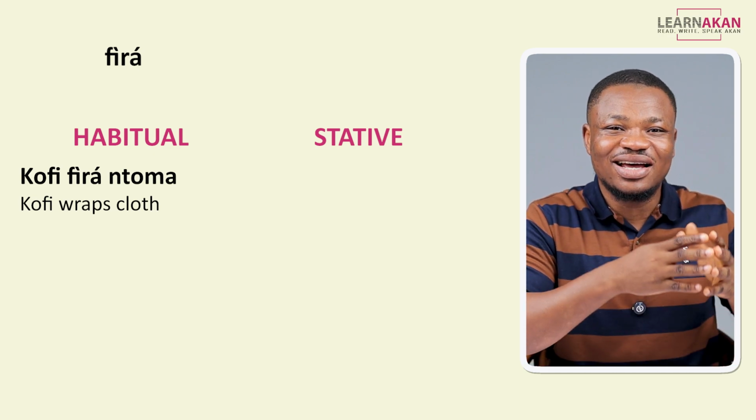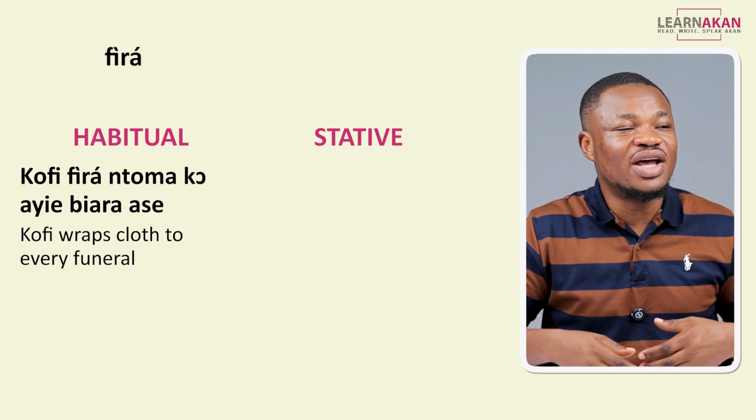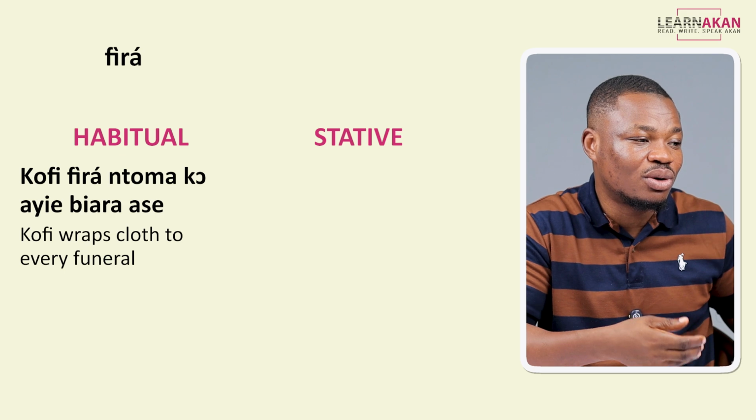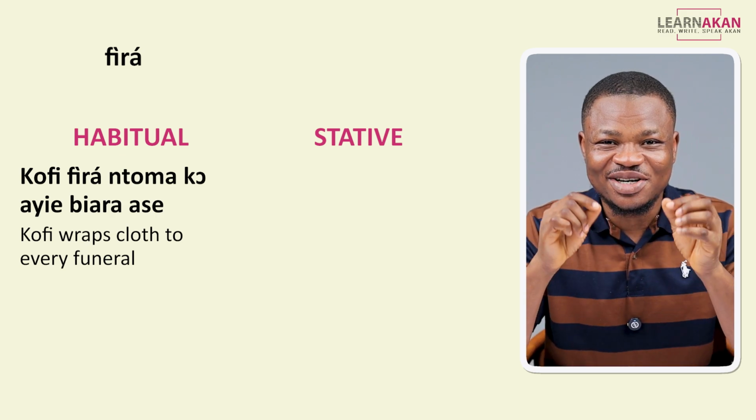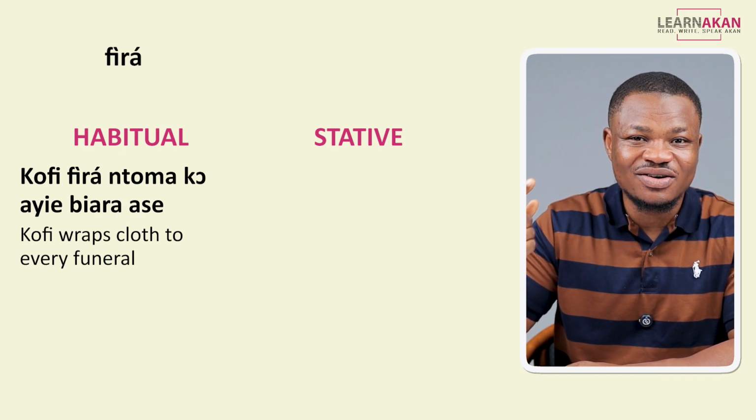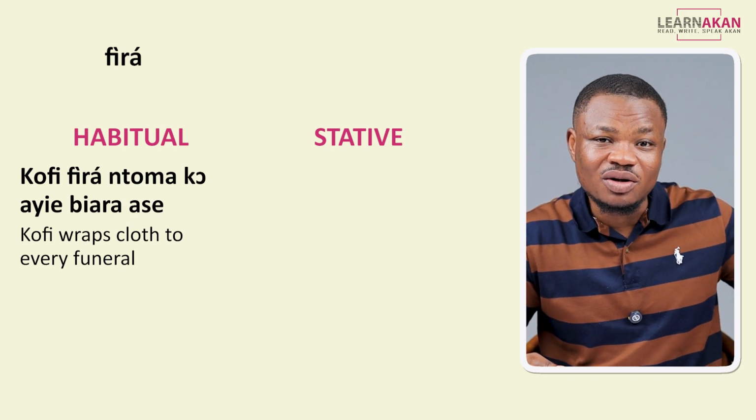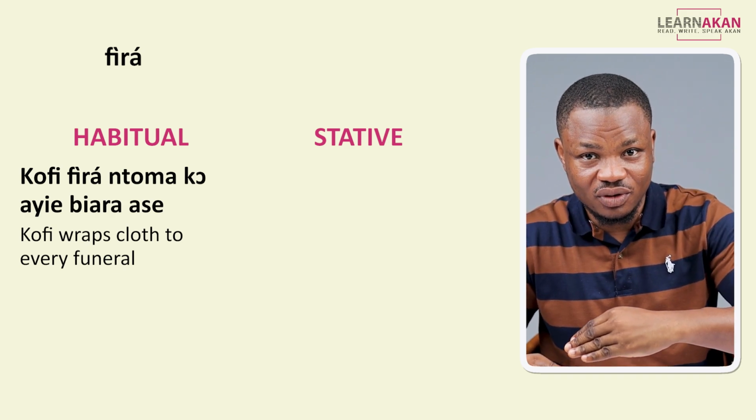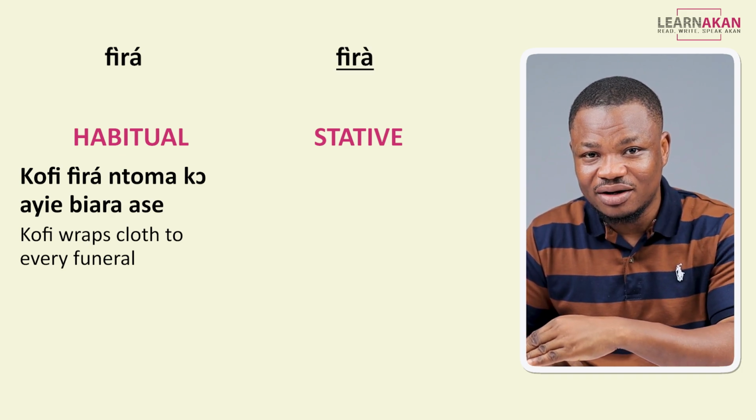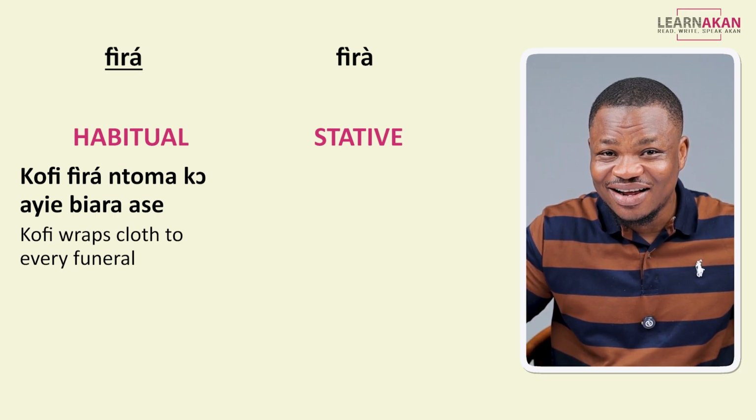So if I want to make this clearer, I can add something to this. So I can say Kofi frantoma ko eye biase. So Kofi wraps cloth to every funeral. Now, for the stative form of this same verb, like we mentioned, it doesn't matter whether it's a single syllable verb or more than a single syllable verb, you still pronounce all the syllables with a low tone. Okay? So this one, for example, we have fira, as against fira.